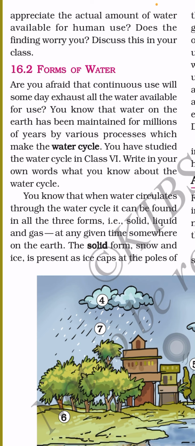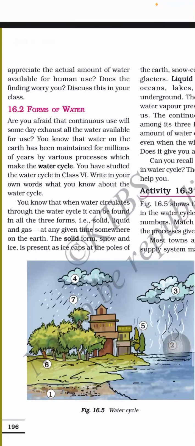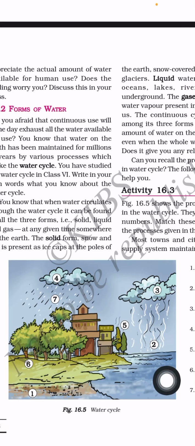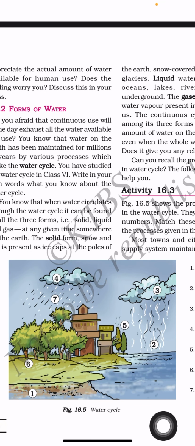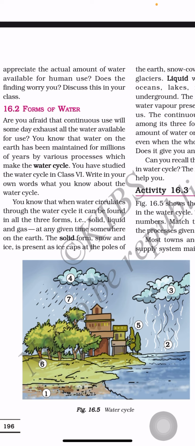You know about the water cycle. I think you have written the answer. You can just see the diagram and write what the water cycle is in your own words. You know that when water circulates through the water cycle, it can be found in all three forms, that is solid, liquid and gaseous, at any given time somewhere on the earth.